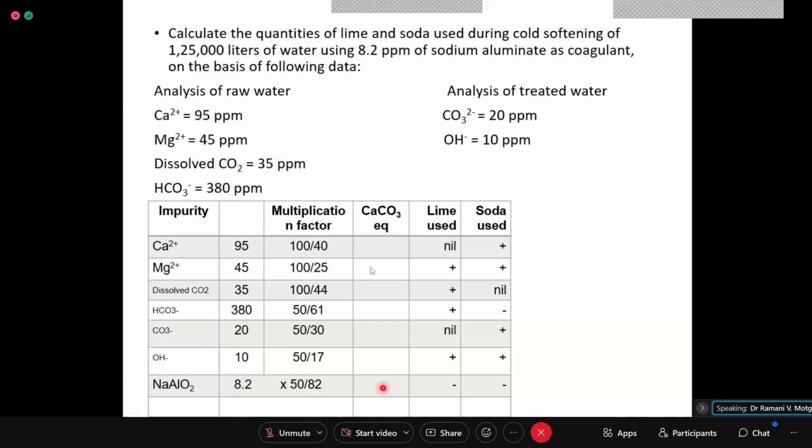This hydroxide is not containing any calcium with it, which generally lime is containing. So that hydroxide removes one of the impurities here, and therefore you have to deduct it from here. Now since this is deducted from here, this is deducted from here also. So if bicarbonate impurity is there, now one of you tell me what are the values I asked you to calculate.